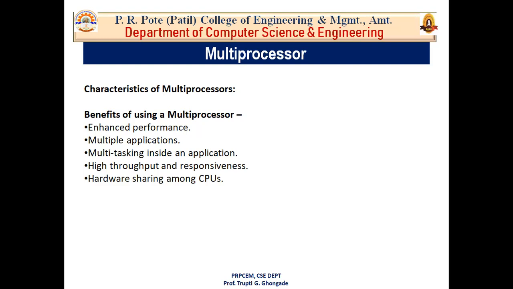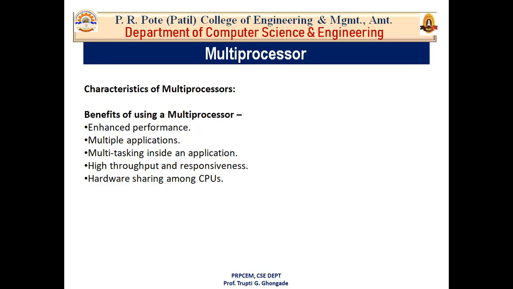Okay. After that, what are the benefits of using multiprocessor? So first benefit is that it enhances the performance. Now this complete unit is based on improving performance. Pipelining is also used to improve the performance of the processor, which is responsible for the fast working of your processor. Multiprocessing also works on improving the performance of your system. So the basic goal of this unit number 6 is to improve the performance of your system.